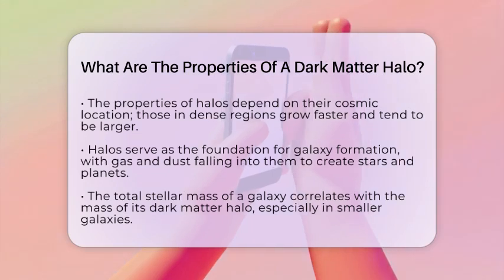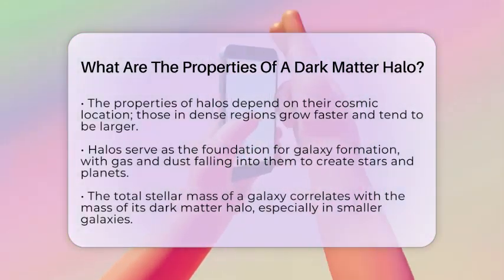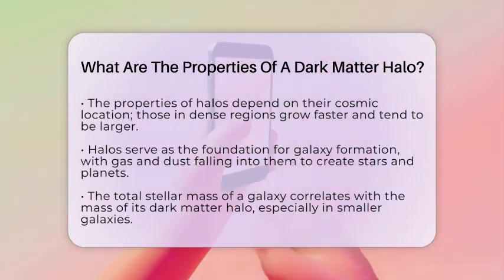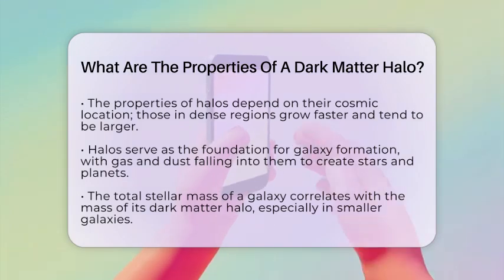The properties of halos depend on their location in the cosmic web. Halos in dense regions tend to be larger and grow faster, while those in voids are smaller and evolve more slowly. This environmental influence affects their shape, size, and growth history.